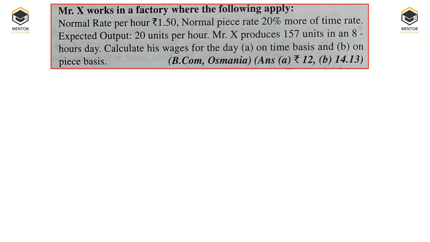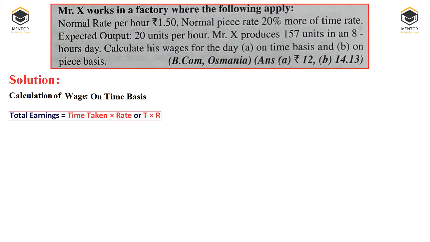So from the furnished information, we are asked to calculate the wage on time basis as well as on the piece rate system. So we'll proceed with the solution. First we'll take a calculation of wage on time basis. When you want to calculate wage on time basis, what is the formula? The formula of total earnings is equal to time taken into rate per hour, or T into R we can say, right? Then apply the formula.